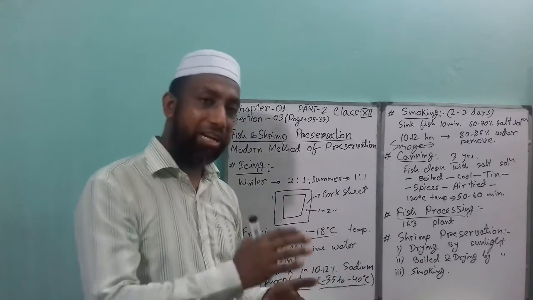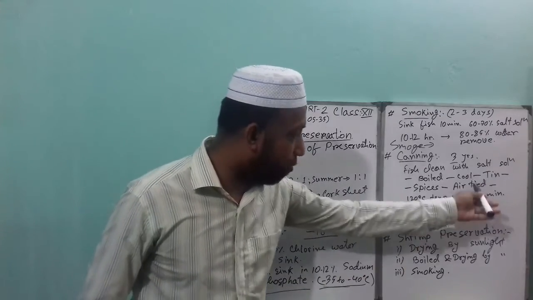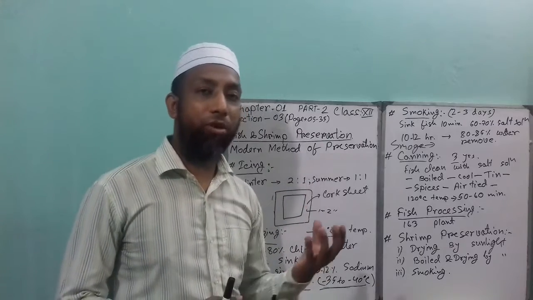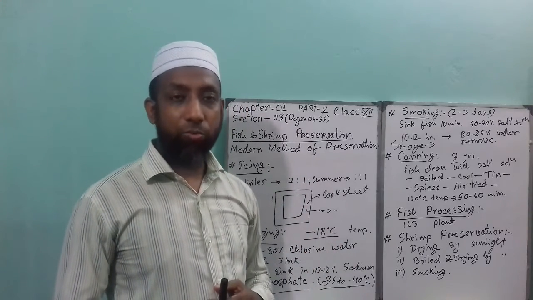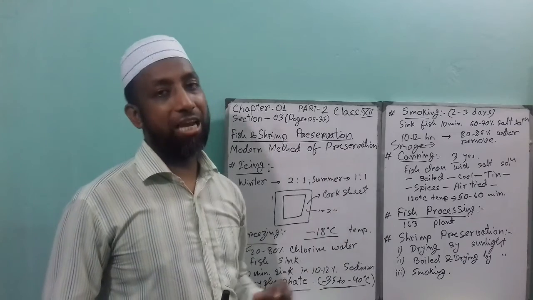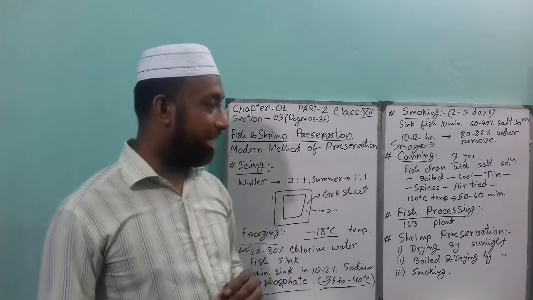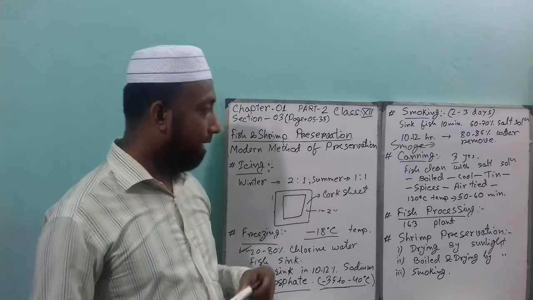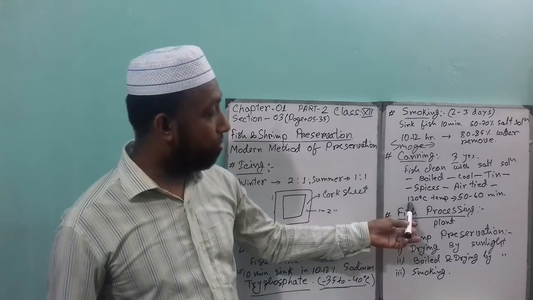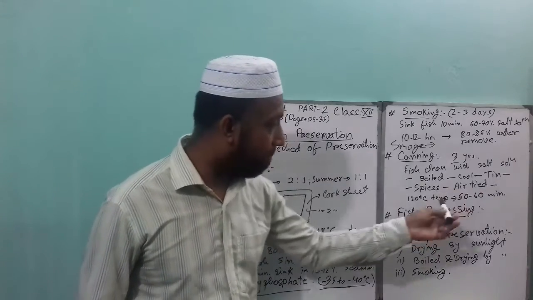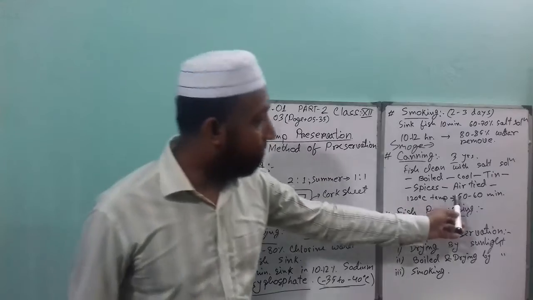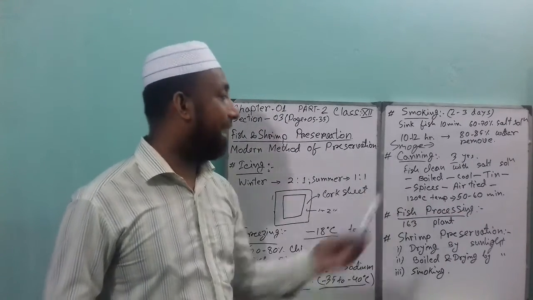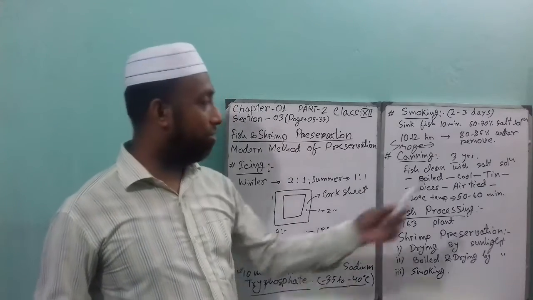Because when you make the bottle or tin airtight with the help of a machine, after a couple of days the osmotic water comes out from the fish. That osmotic water fills up that airtight bottle. That is why you have to leave that place empty, and then you have to apply 120 degrees Celsius temperature. That tin will be boiled about 50 to 60 minutes. Then that will be the processed can, and then you can preserve it about 3 years.